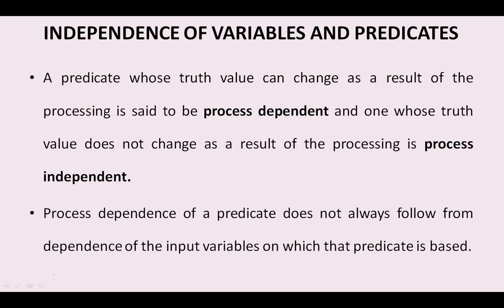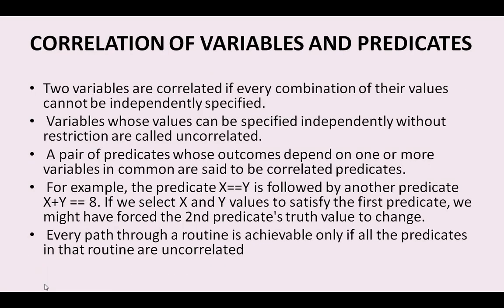Process dependence means the value changes according to the truth value. So it does not always follow the dependence of the input variables. Sometimes it may become independent also. We cannot guarantee that it always follows the dependency of the input variables. Sometimes the value may change also.